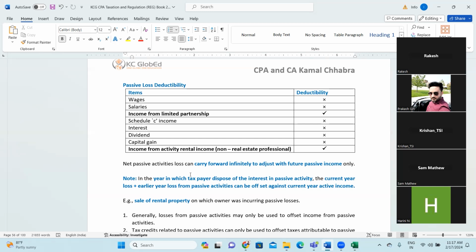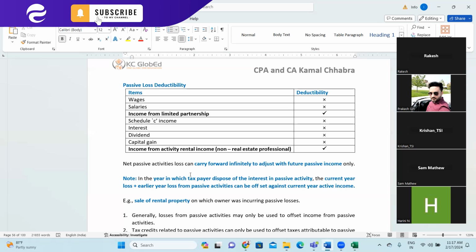If it is on business property, then it is active activity. If it is from a non-business item, then it is passive activity. Rental income for a non-real estate professional is passive. Right?